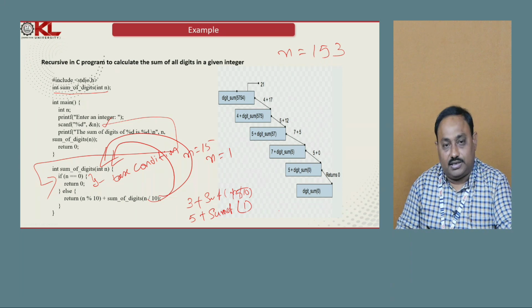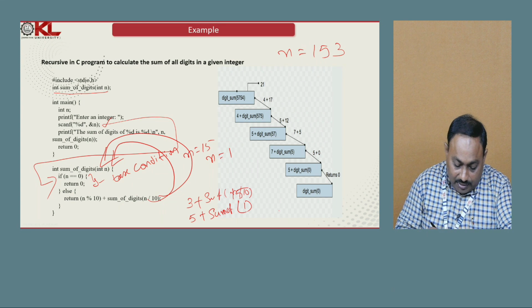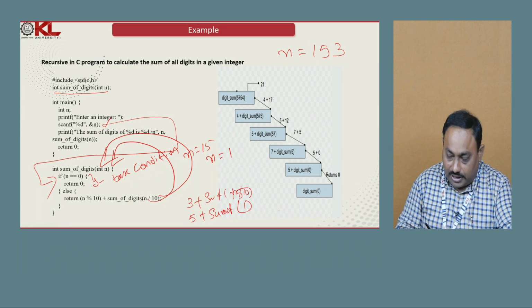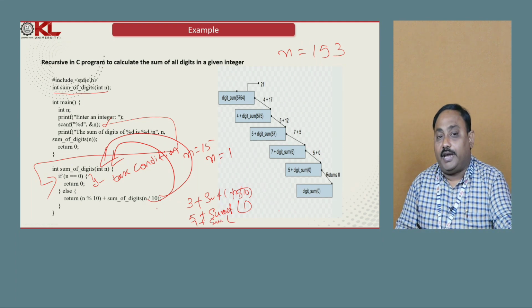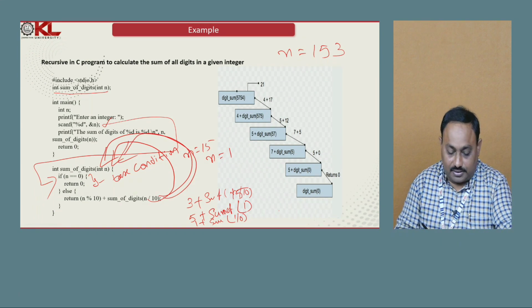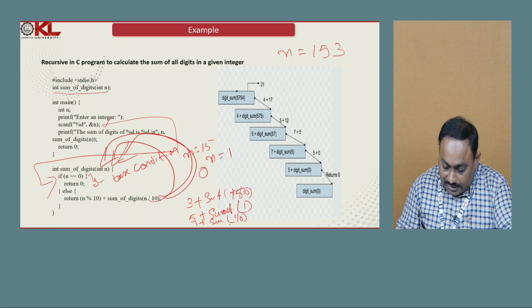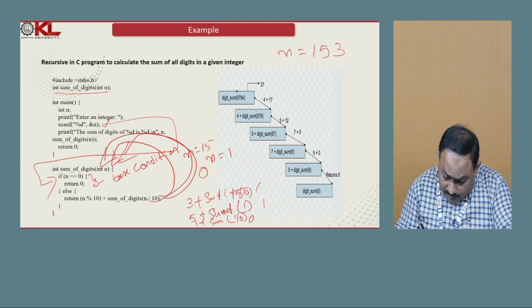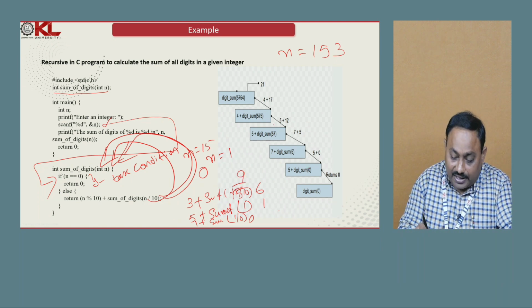Again it checks the condition. n is 0? No. It goes to the else part. Now it takes n mod 10. 1 mod 10 means 1 plus the sum of the digits of n by 10. 1 by 10 is 0. Again a recursive call takes place. Now it will return 0. Now the sum of this one is 0. 1 plus 0 is 1, and 5 plus 1 is 6. 3 plus 6 is 9. Like that the backtracking takes place.